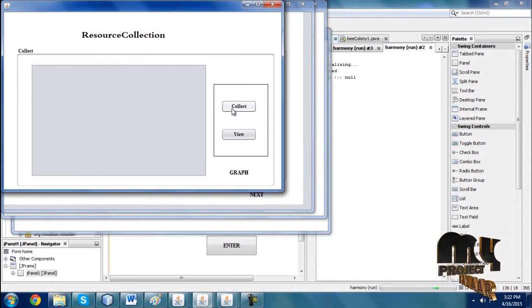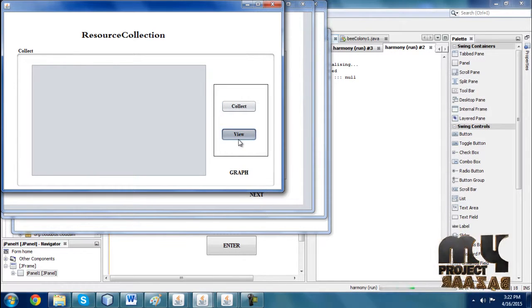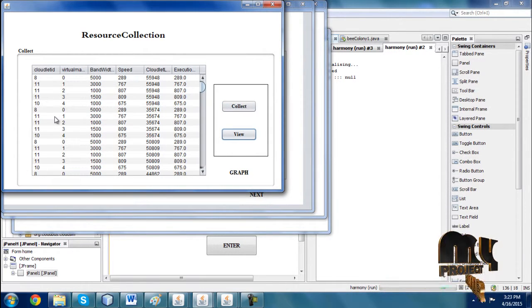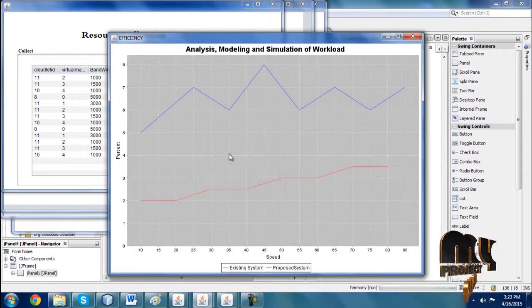Here is resource collection. Here I'm going to collect the data, resources are collected, and I'm viewing the data. The data is displayed here: cloud ID, virtual machines, bandwidth, speed, cloudlets, and execution times. And finally I'm getting the graph, with analysis, modeling, and simulations of workload with speed and percentage between the existing and proposed system. Thank you.